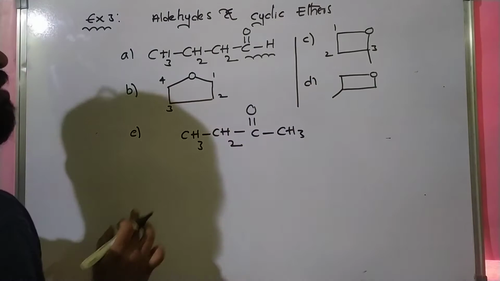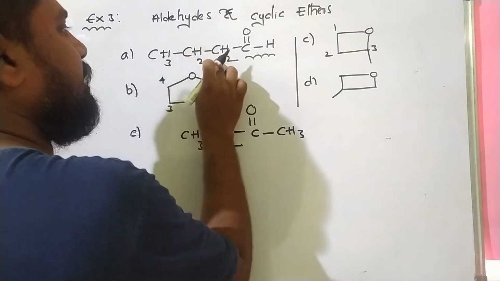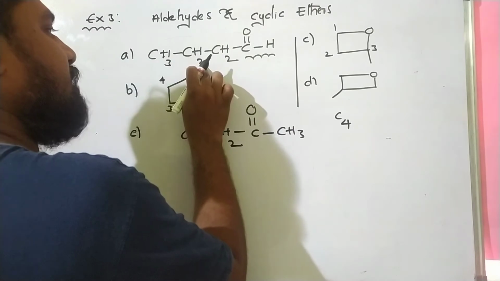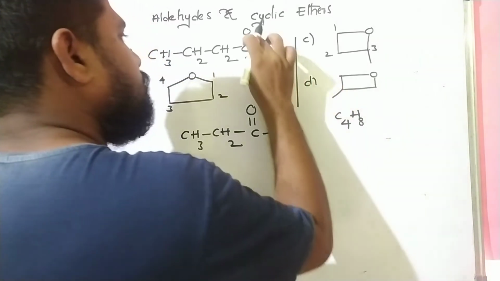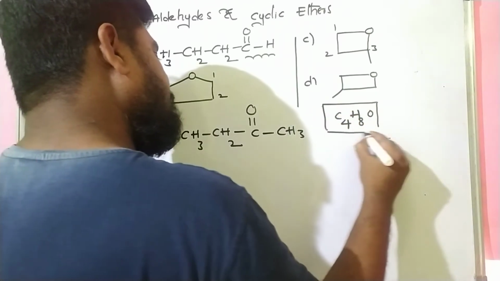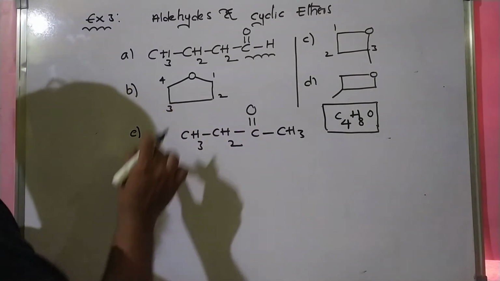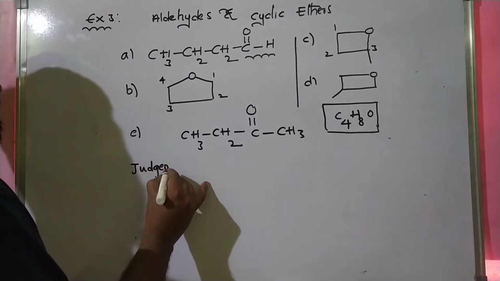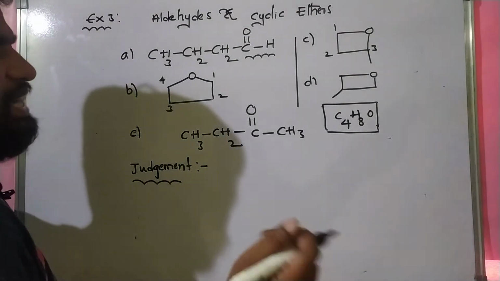For the molecular formula, what is the molecular formula of all these compounds? 1, 2, 3, 4. There are 4 carbon atoms, and 3 plus 2 is 5, 5 plus 2 is 7, 7 plus 1 is 8. There are 8 hydrogen atoms. So one oxygen atom. This is the molecular formula for all these 5 compounds. Now judgment means which compounds are metamers, which compounds are chain isomers, like that.